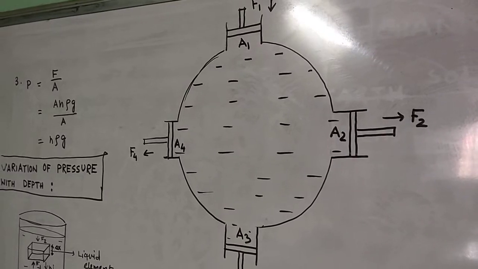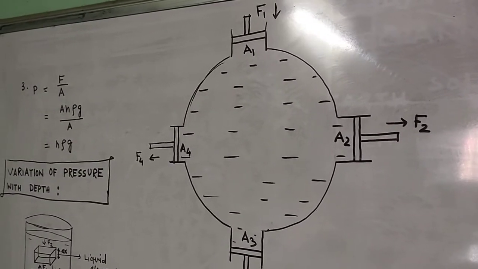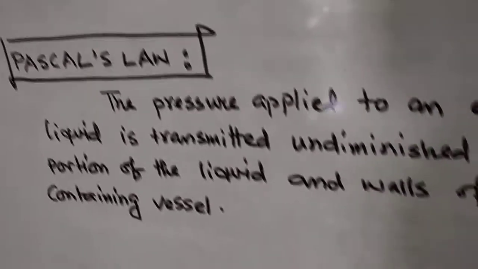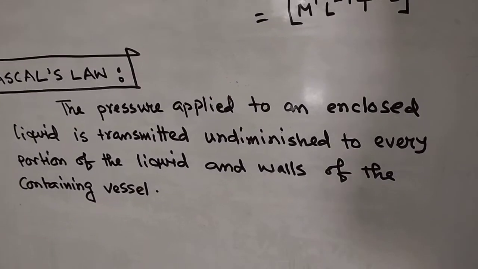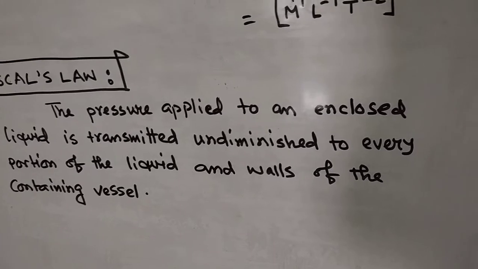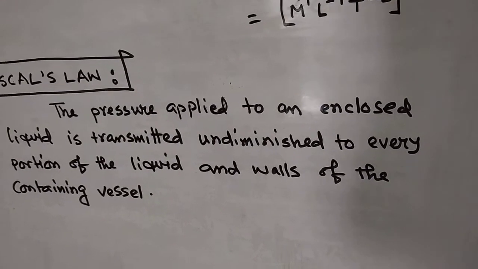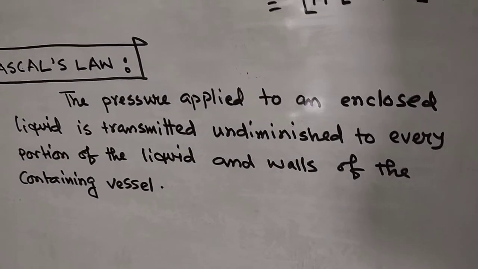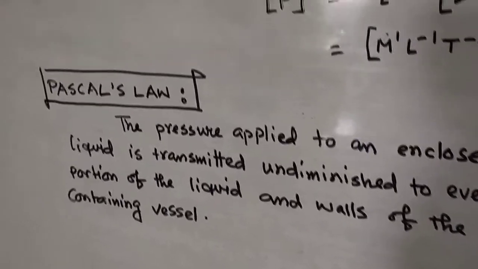So the pressure transmits with undiminished magnitude in all directions. Undiminished magnitude. So what we have written in the statement: the pressure applied to an enclosed liquid is transmitted undiminished to every portion of the liquid and the walls of the containing vessel.